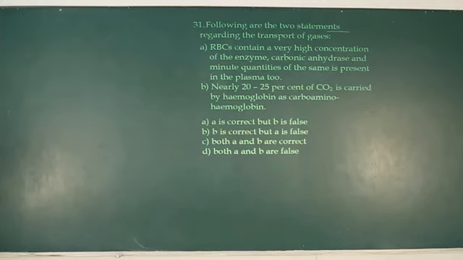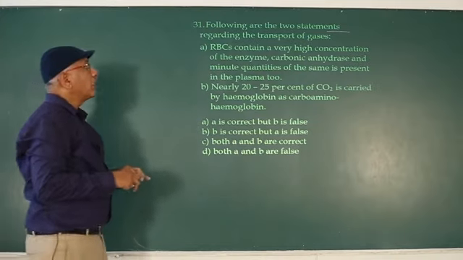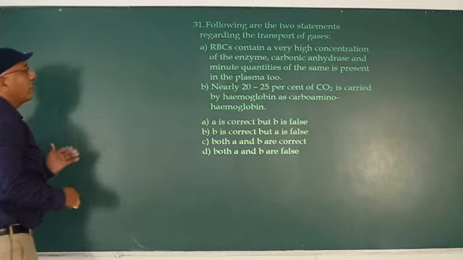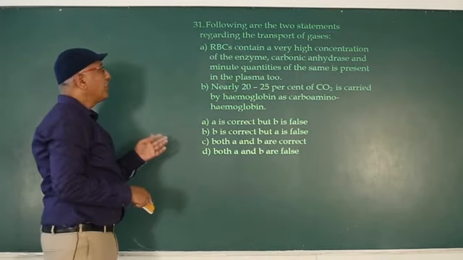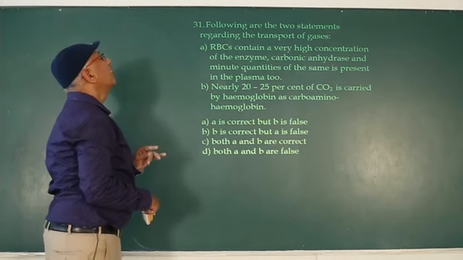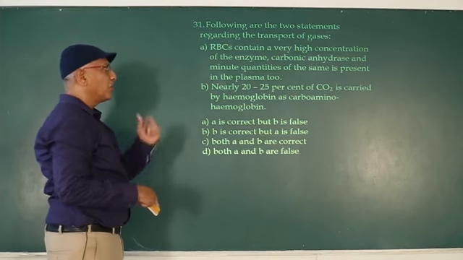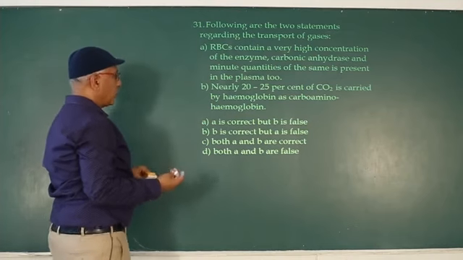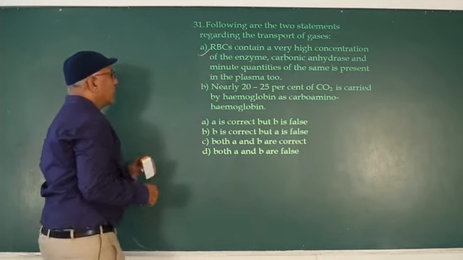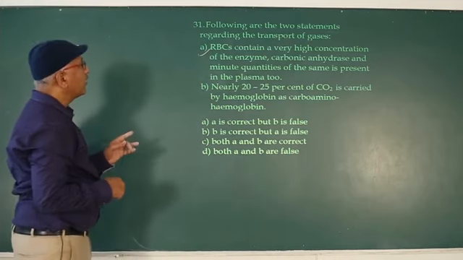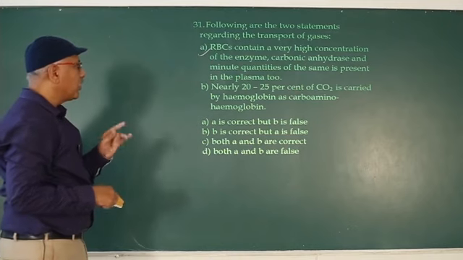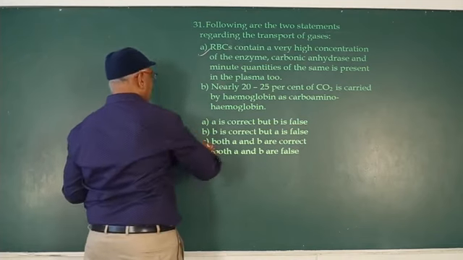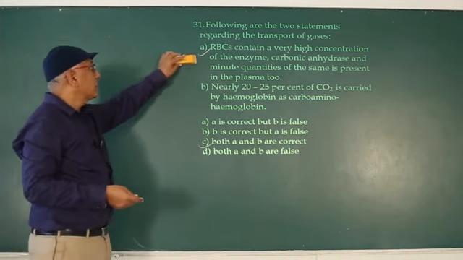Next question. Following are the two statements regarding the transport of gases. RBC contain a very high concentration of the enzyme carbonic anhydrase, and a minute quantity of the same is present in the plasma. Two, it is correct. Nearly 20 to 25% of CO2 is carried by hemoglobin as carbaminohemoglobin. So both the statements are correct. Both A and B correct.